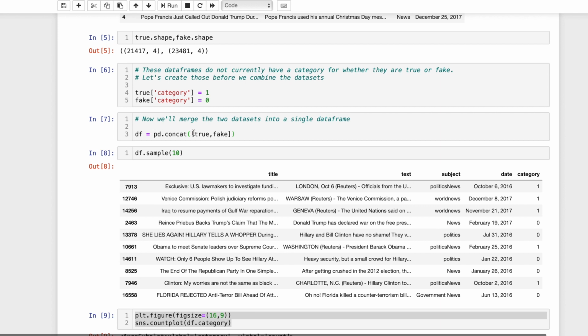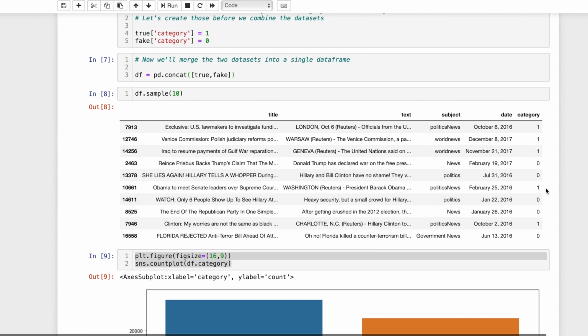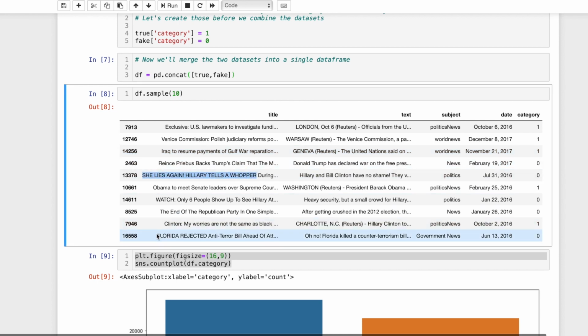Because when we concatenate the true and fake data frames together into one data frame, we want to have that category over here as a means of reference whether or not this was a fake or real article. You can see here, this is a df.sample, a little bit different than a head, but it still gives you an idea of what you're looking at. In all the official actual articles, almost none of them have a ton of capitalization right off the top. Over here, you can see a ton of capitalization right off the top in some of these titles for the fake news articles.